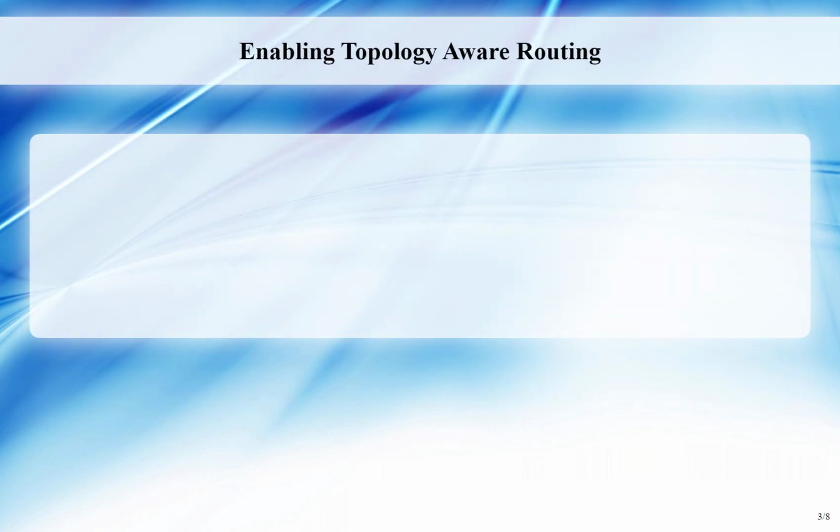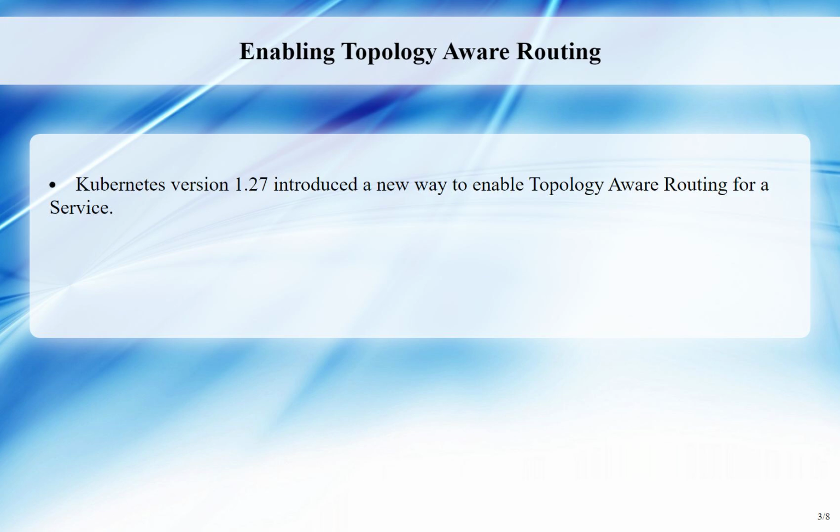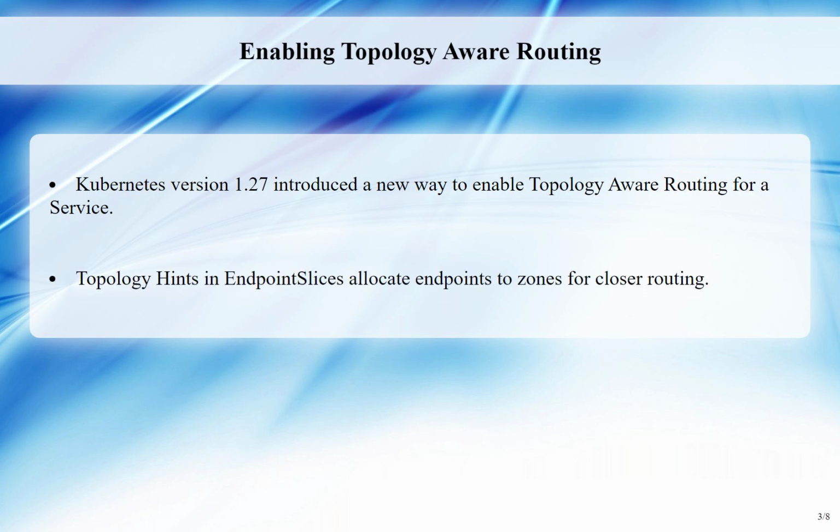Enabling topology-aware routing. Prior to Kubernetes version 1.27, the behavior of topology-aware routing for a service was controlled using the service.kubernetes.io/topology-aware-hints annotation. This can now be enabled by setting the service.kubernetes.io/topology-mode annotation to auto. This feature populates topology hints on endpoint slices to allocate individual endpoints to specific zones when enough endpoints are available in each zone. This results in traffic being routed closer to its origin.